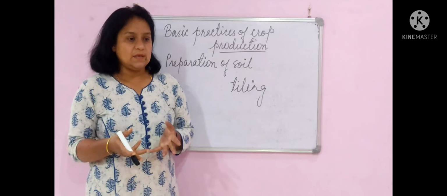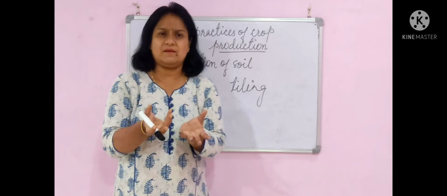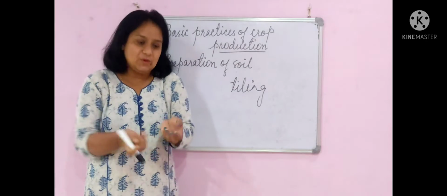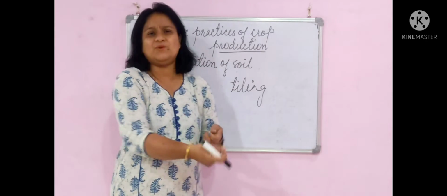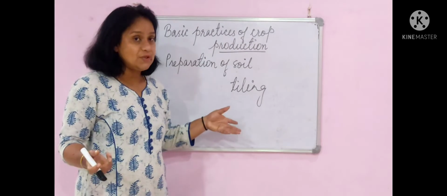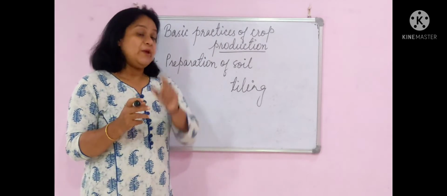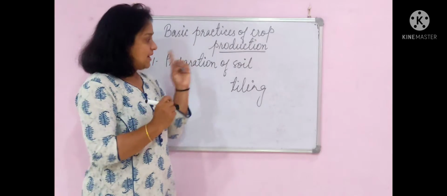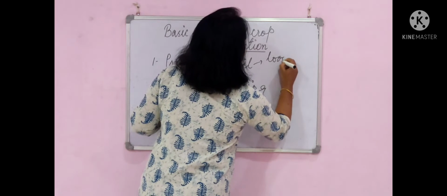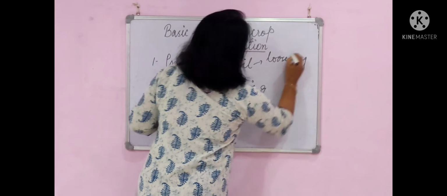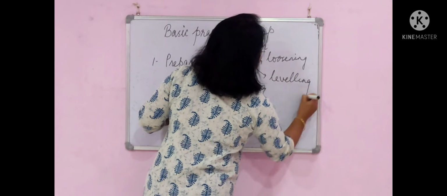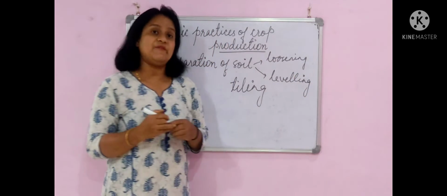Now, how to do this? Now, when we are doing it at a small scale, suppose आप घर में एक गमले में प्लांट लगा रहे हो, तो वो तो हम बहुत easily, कुछ भी आपके घर में छोटा सा चाकू है या एक छोटी सी डंडी से भी हम कर सकते हैं. But in a large crop field, how to do this? For this, we need two things. We are loosening the soil, that is we are tilling the soil, and we are leveling the soil. हमें यहाँ 2 काम करना है, पहले उसको लूज करना है, उसकी टिलिंग करनी है, फिर उसकी लेवलिंग करनी है.